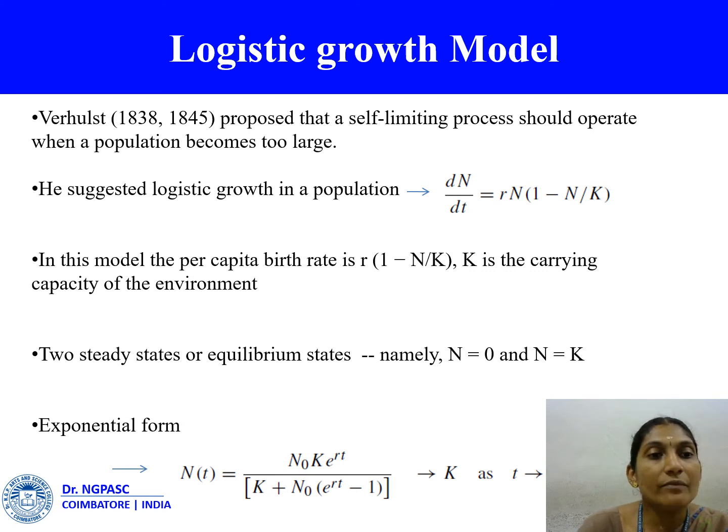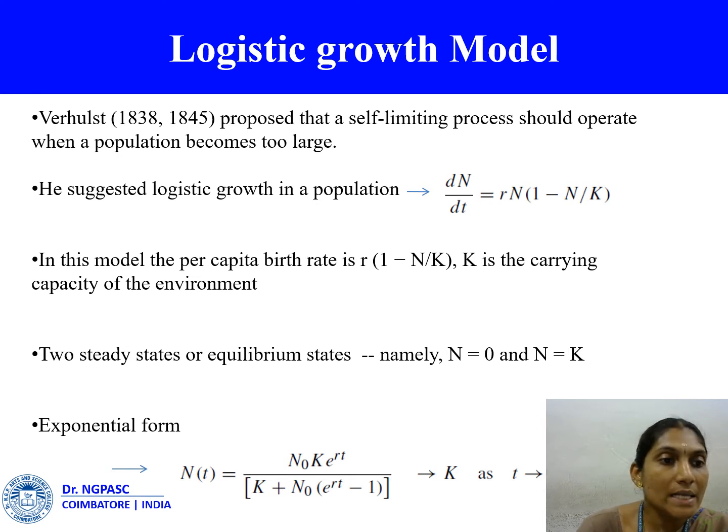The explicit form is given by N(t). Here, if N0 less than K, N(t) simply increases monotonically to K, while if N0 greater than K, it decreases monotonically to K. In the former case, there is a quantitative difference depending on whether N0 is greater than K/2 or N0 is less than K/2.